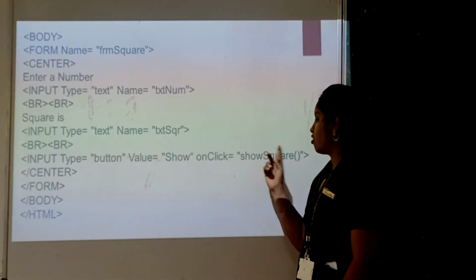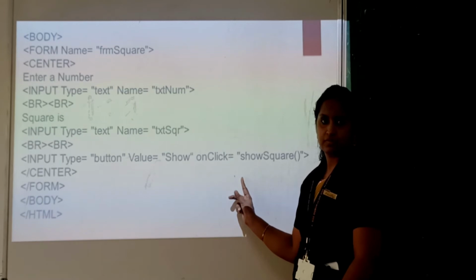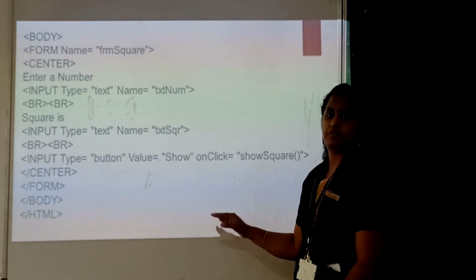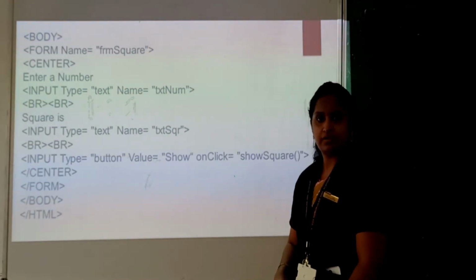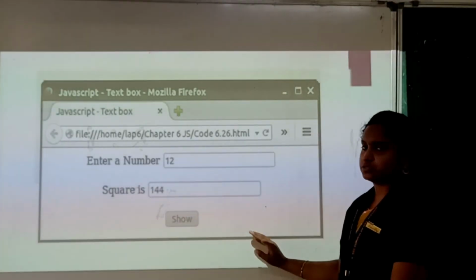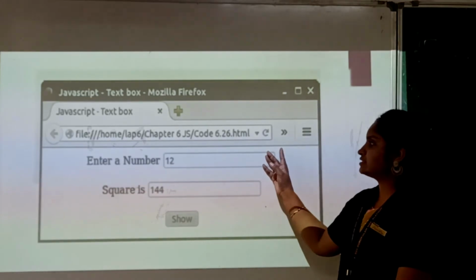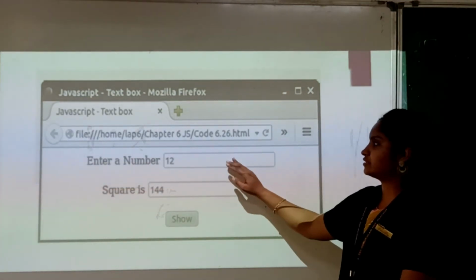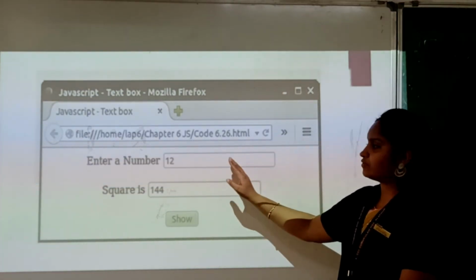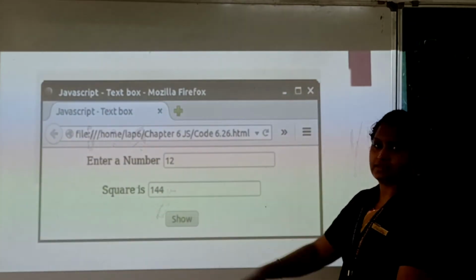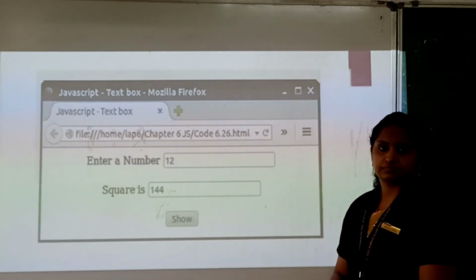While clicking it will call the function. So this is the method of scripting language. Like this on click we have different options. I will show you. This is the answer. When we enter the value, if it is 12, then after clicking the show button it will display the square.